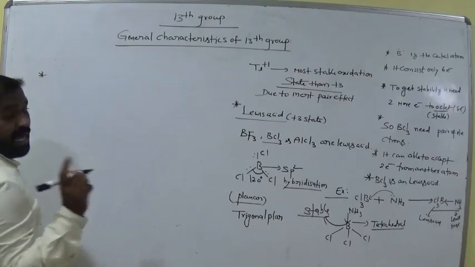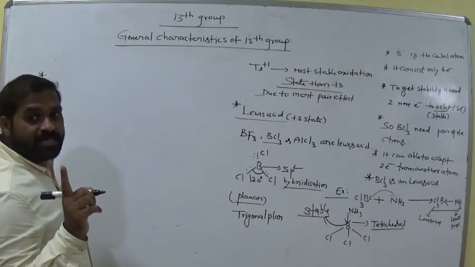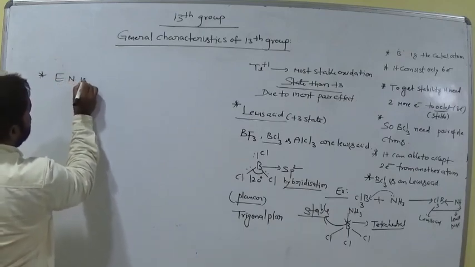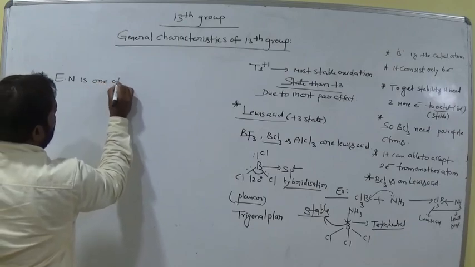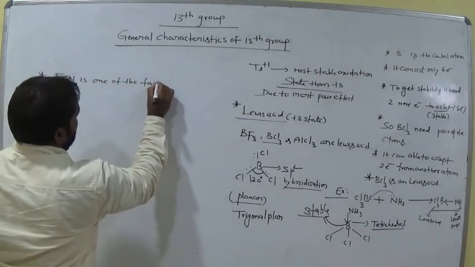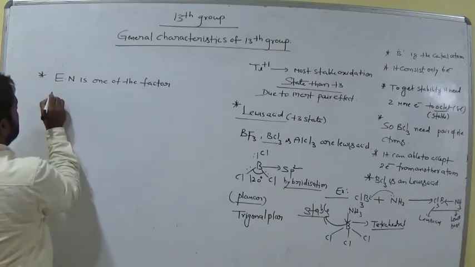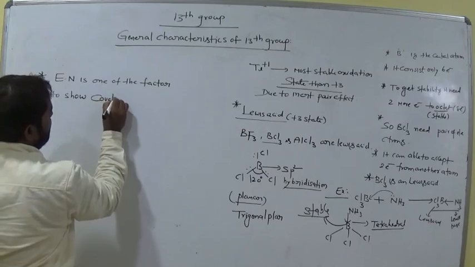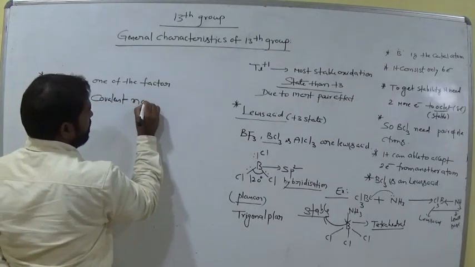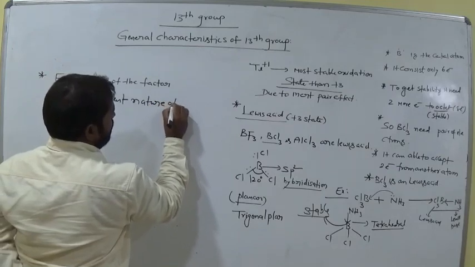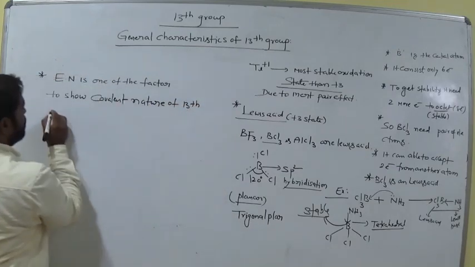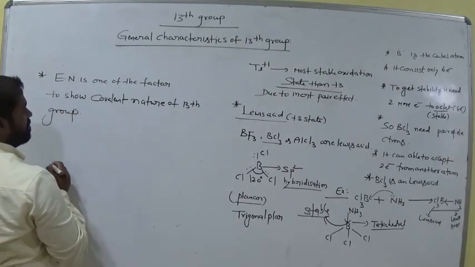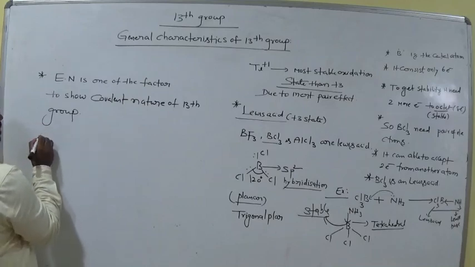So listen, electronegativity is also one of the reasons for the covalent nature. Electronegativity, EN, is one of the factors to show the covalent nature of 13th group elements.